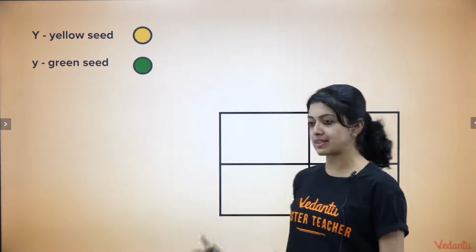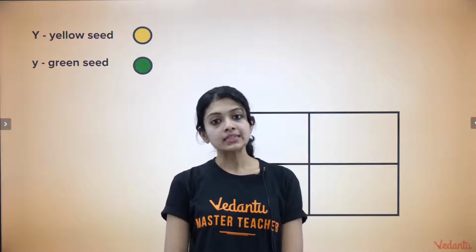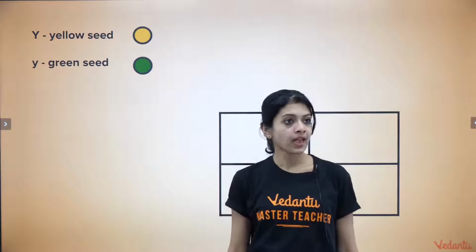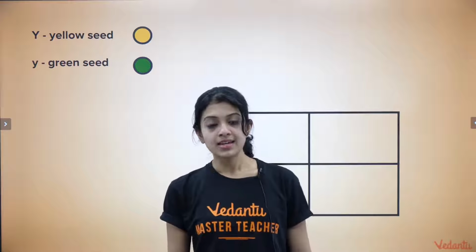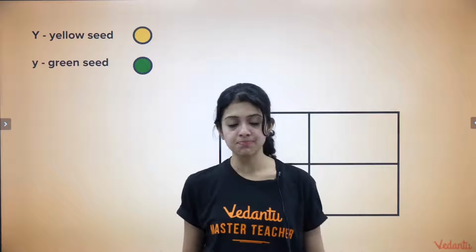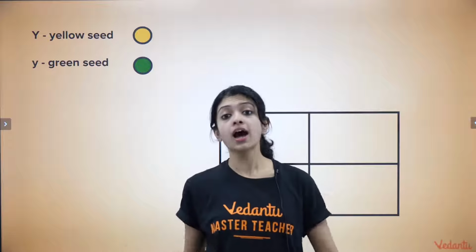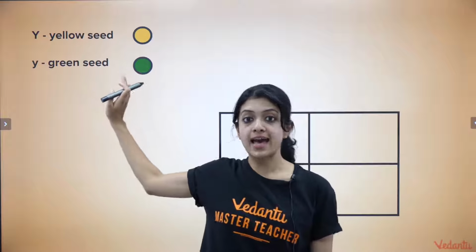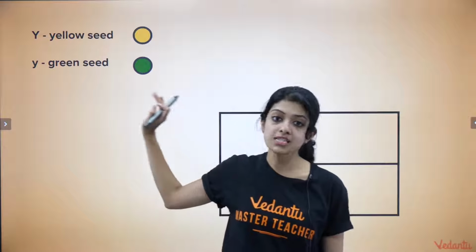Okay, so I told you that this is a monohybrid cross, and I told you that you have to find out the F1 and F2 genotypic and phenotypic ratios for this particular cross. I told you that the character that we are considering here is seed color. Seeds could either be, like in Mendel's experiments, pea seeds that are yellow or green. In general, yellow seeds are dominant over green seeds, which is why we have represented the yellow seed as an uppercase or capital Y, and the green seed with a lowercase or small y.